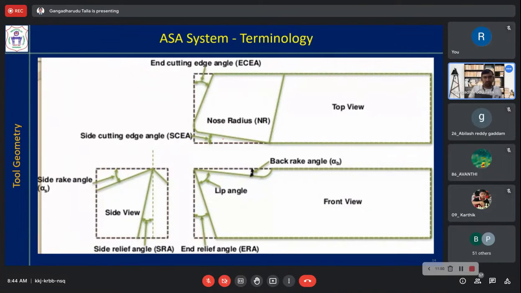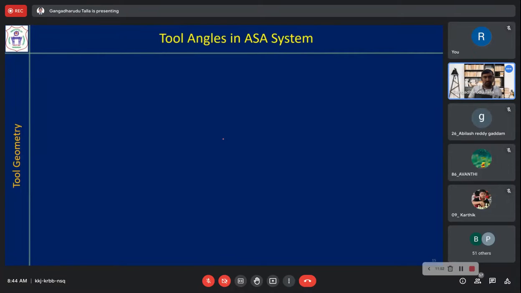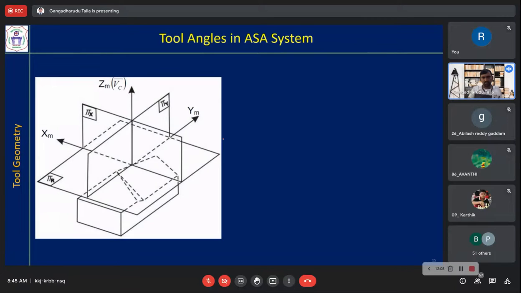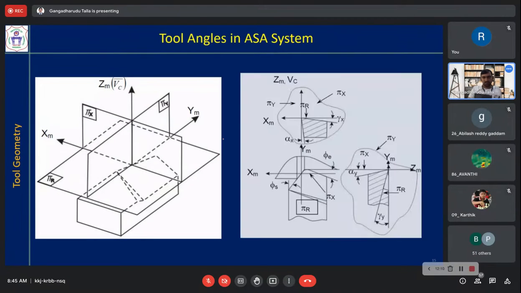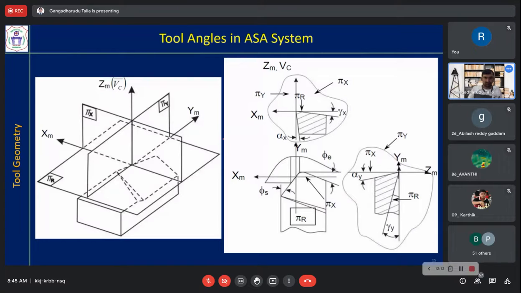And of course, I think it is better we discuss first these tool angles in the ASA system, then we'll go back to those figures again. So we have seen the three mutually perpendicular planes, how they are. Now let us see how different angles are defined.